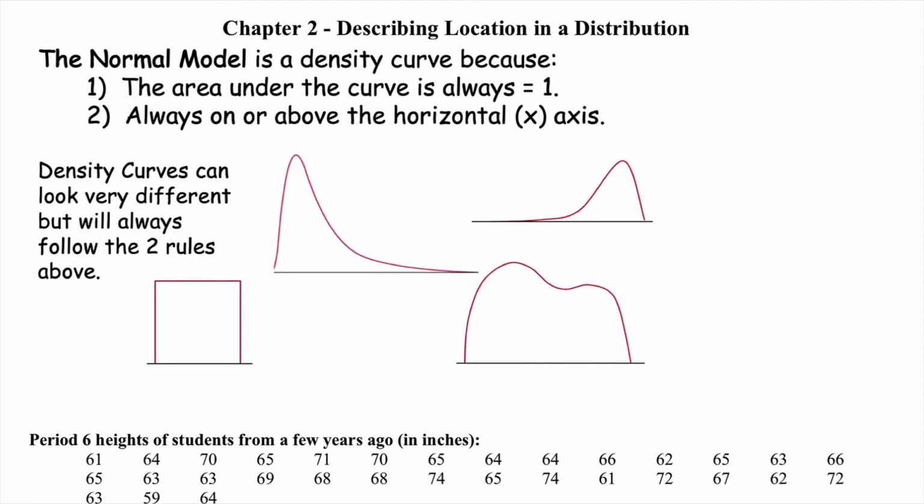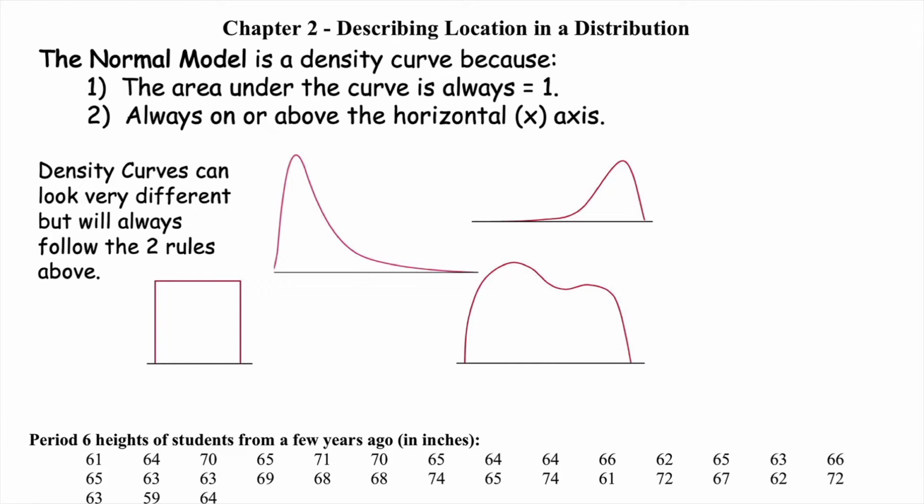Right here. So today we're going to talk about normal distribution, what normal distribution is. Normal model is considered a density curve for these two reasons. Because the area is always one whole, and because it's above the x-axis. So it means the area is positive. If those two are met, then it's a density curve. Okay? So all of these guys, all four of these guys, are density curves. Some of them don't even look like curves, but they're all positive.